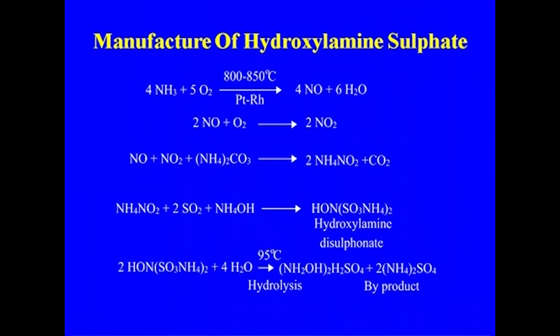This is the reaction that is taking place in the hydroxylamine sulfate production, where the NH3 gives the mixture of NO and NO2, and then this is reacted with the ammonium carbonate to give ammonium nitrate and NH4NO2. And this again with the SO2 goes to the hydroxylamine disulfonate, which I told you, and this hydroxylamine disulfonate after hydrolysis gives your hydroxylamine sulfate and the byproduct ammonium sulfate that we are getting.